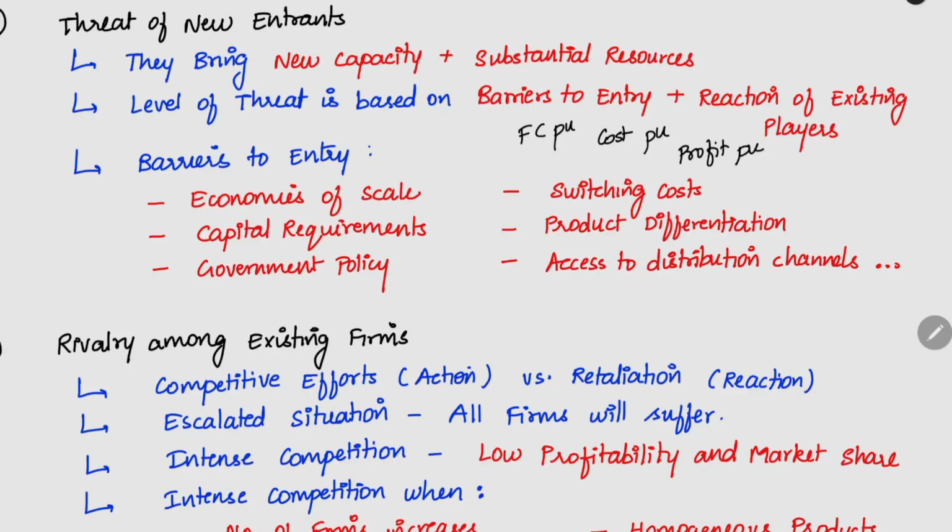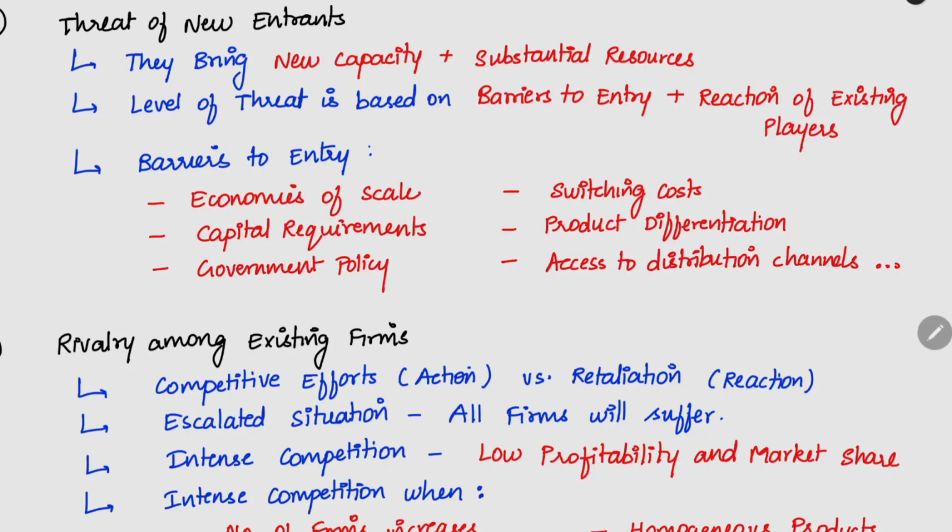When a new entrant is coming, he cannot produce in large capacity in the starting itself because he will have to make a high capital investment. If he does that much capital investment, there is a risk factor also, because we are already in the market. If a new company comes and does that much investment, whether he will be able to generate the return properly or not, because he also has to borrow the funds or raise the funds through equity, and then only he will invest it. So he will take into account the risk of the industry. Economies of scale is important.